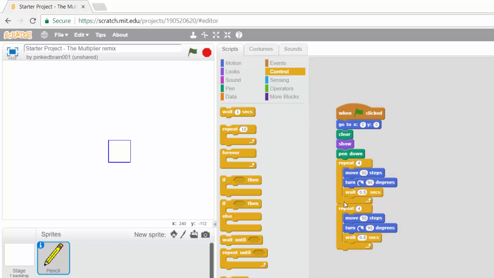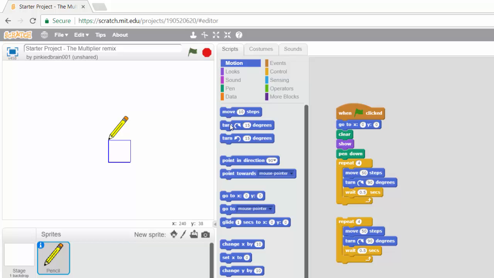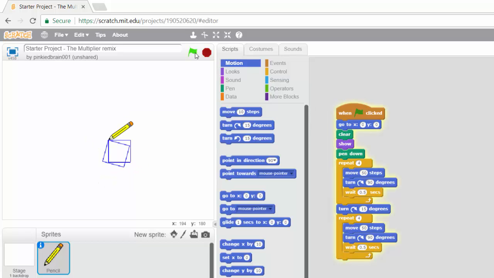But before I repeat it, because if I just run this program now, it's going to do the same thing all over again. Yeah? All right. But for the second run, I want it to turn just a bit. So let me turn just a bit, maybe 15 degrees, add this here, and let's see what happens now. Aha! Did you see that? So it turned just a bit.